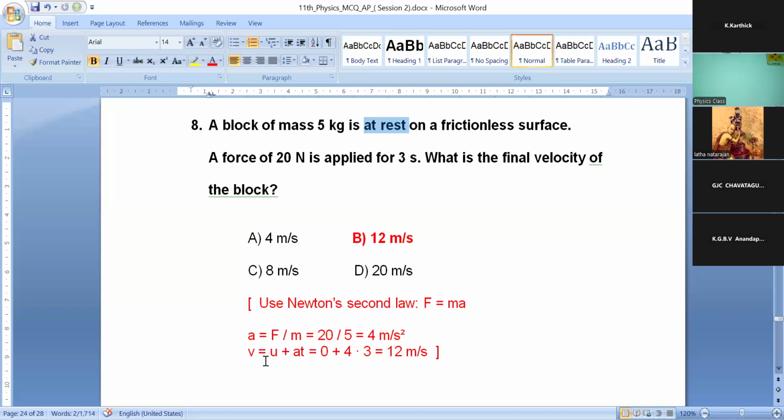So u is equal to 0. a is 4 and t is 3 seconds, because the force of 20 Newton is applied for 3 seconds. So 0 plus 4 times 3 gives 12 meter per second. Okay, clear? Okay, nice.